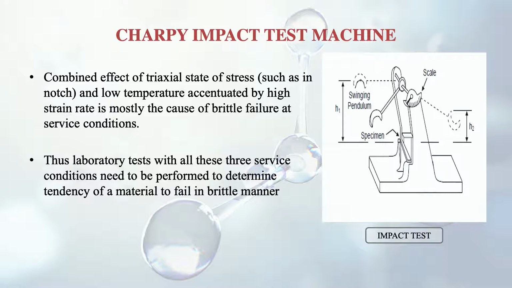Thus laboratory tests with all these three service conditions need to be performed to determine the tendency of a material to fail in a brittle manner. So even a ductile material can fail in a brittle way depending upon the service condition. So what to do now? We have to resort to the impact test. So for this purpose we now discuss the notched bar impact test.